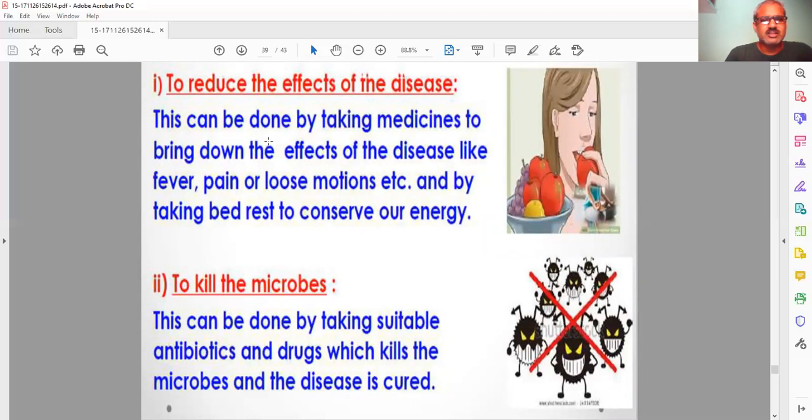By taking medicine to bring down the effects of disease like fever, pain, and loose motion, these can be stopped, but the disease is not cured. It is just reducing the symptoms. In the second step, we can kill the microbes by taking suitable antibiotics and drugs, which kill the microbe, and the disease is cured.